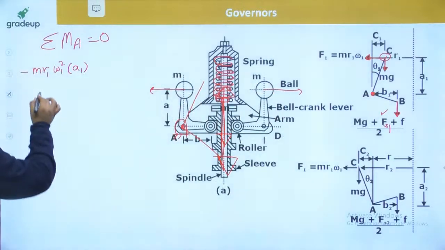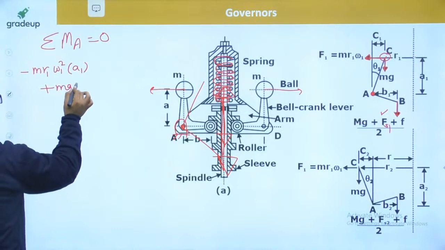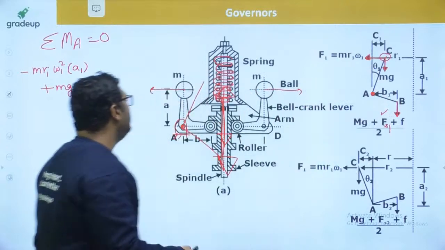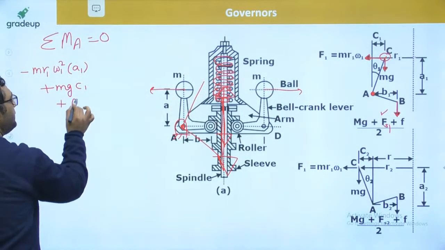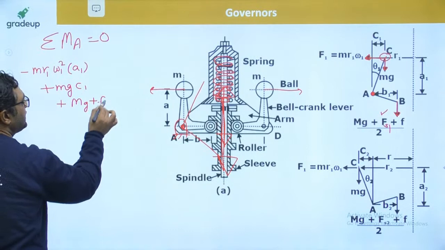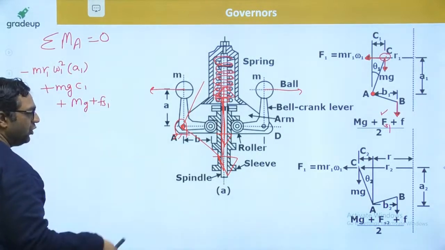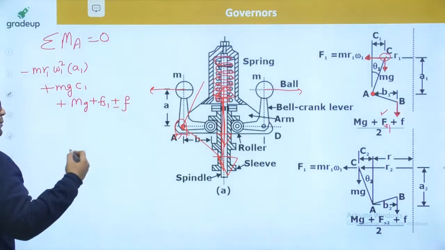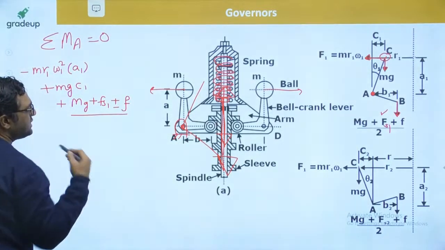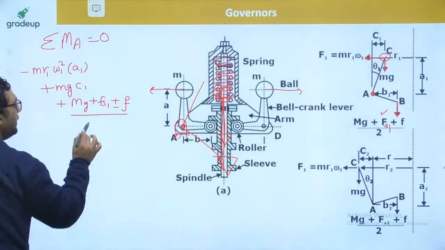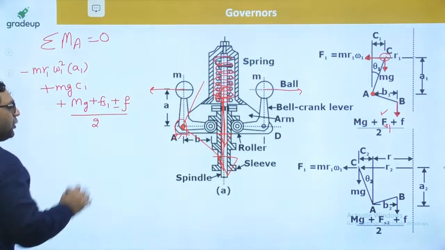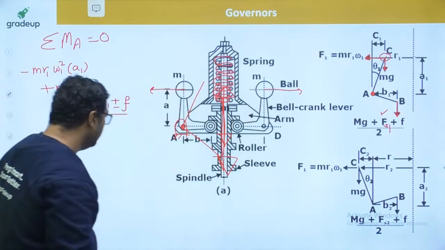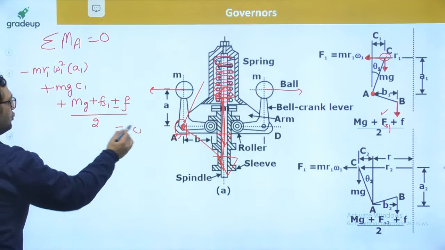So I will write plus mg into c1, and this is also creating clockwise, so I will write plus (mg plus Fs1), because the spring force will always act downward, and this is going to be plus or minus F. Friction may be upward or downward, depending on where the mass is going. And we have written 2 here because one part is this, other part is this. The total mass is divided into these 2 parts. So you equate this to 0.